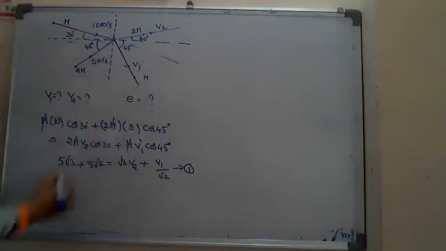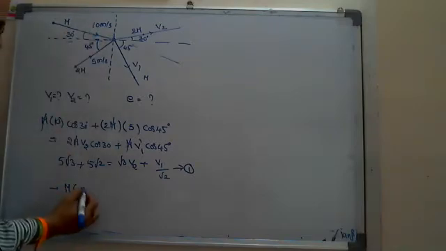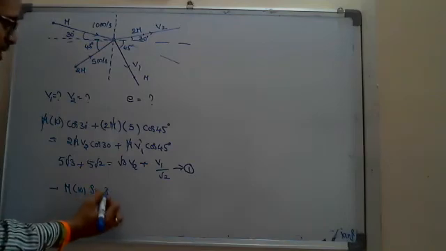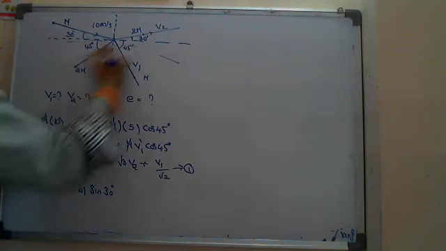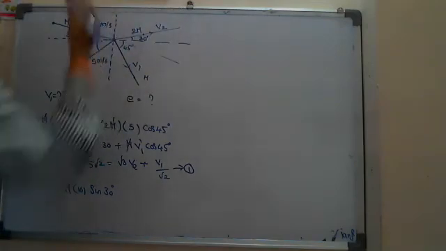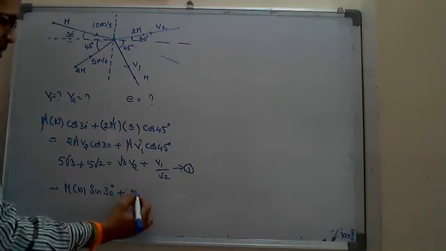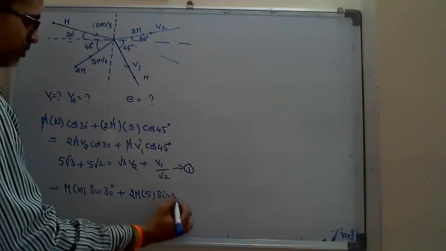So minus m1 u1 sine 30 degrees. The second mass is in the first quadrant, so the y component is positive: plus 2m into 5 into sine 45.